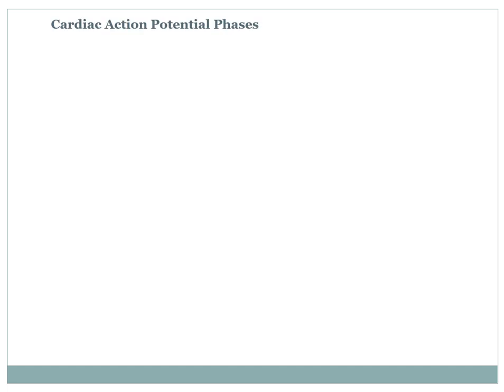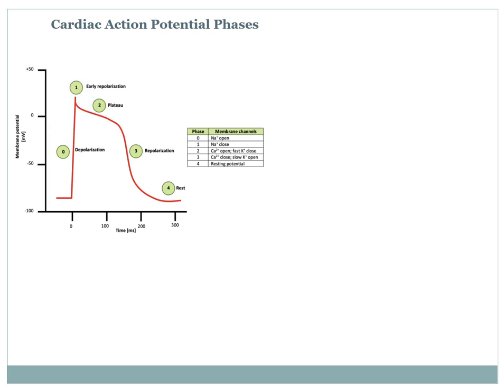Moving to the next slide, which is about the cardiac action potential. This diagram shows the different phases of the cardiac action potential. The cardiac action potential describes the electrical changes that occur in heart muscle cells to trigger contraction.